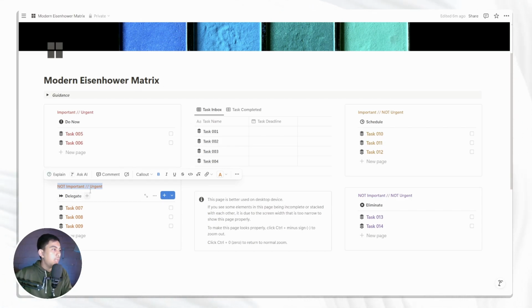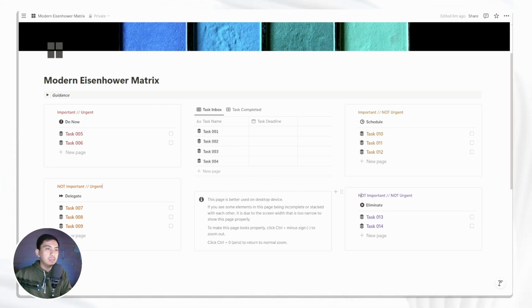And for all of the things that are not important but urgent, you may want to delegate to other people. Let's say if you have a team or colleagues that you can ask for help, or maybe you can hire a freelancer if you are doing a project that has really good economic value. Then you may want to delegate it and you don't want to do it yourself.